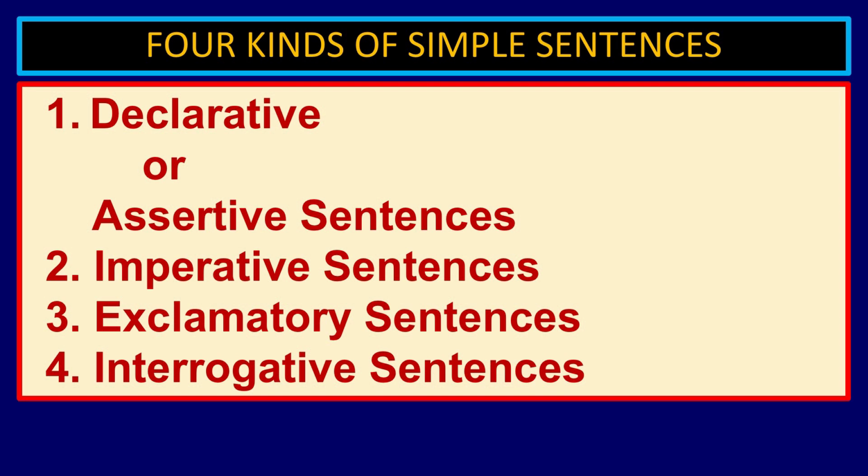So, my dear students, we have four types of simple sentences and we will also see the examples separately so we can understand. You have already read all these things, right. So, once again I repeat, we have four types of simple sentences: declarative or assertive, imperative, exclamatory, and the last one, the fourth one, interrogative sentences, right.